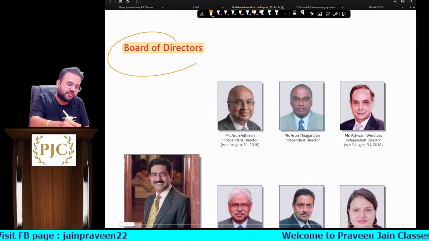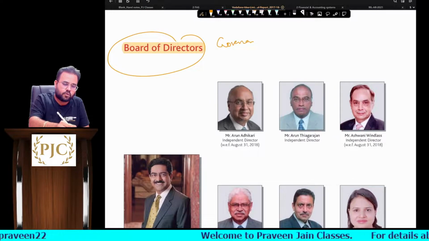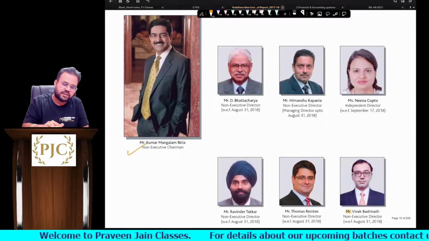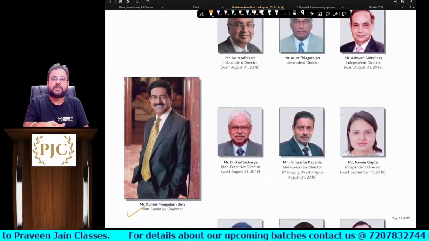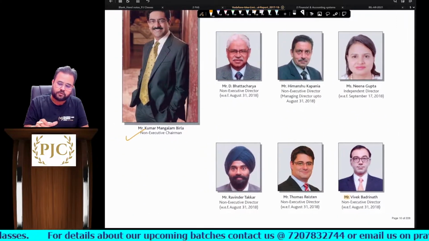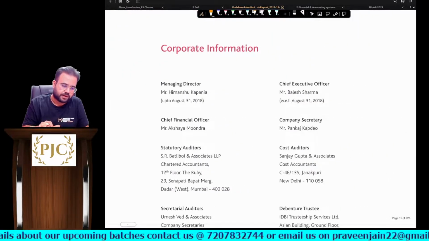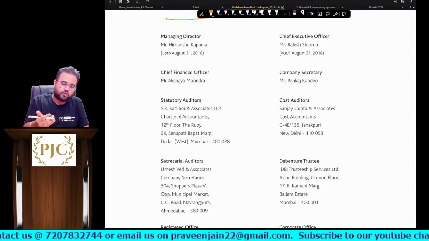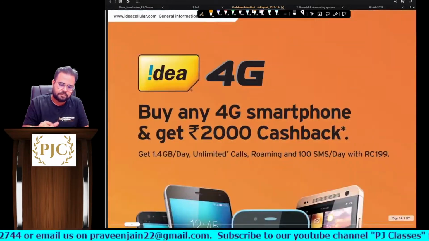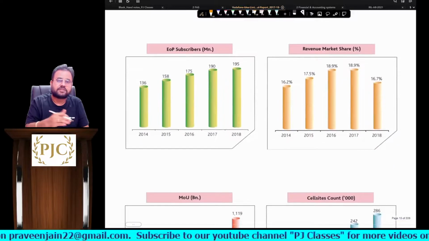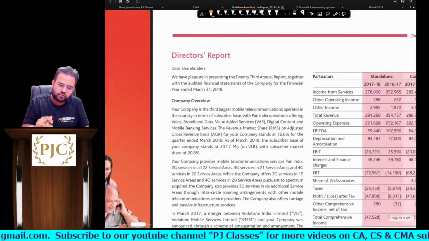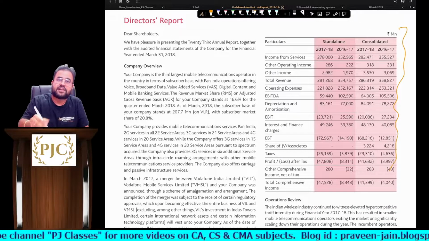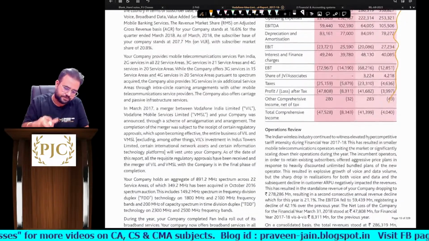Then they are talking about governance: who are the people governing the company. So you can see who is the chairman, who are the directors, who are the independent directors. The entire composition of the board of directors is given. Corporate information is also given, such as who their CFO is, who their auditors are, etc. There are some brochures and other information, and I am trying to show only those things which are relevant, sir. Here you can see they have specified the entire financial performance, sir.